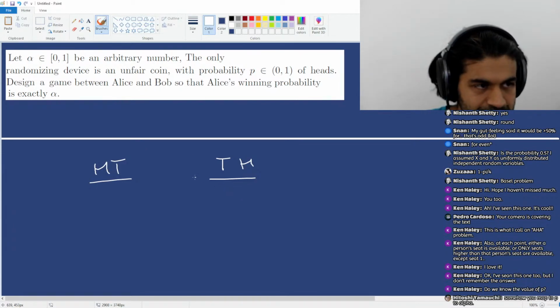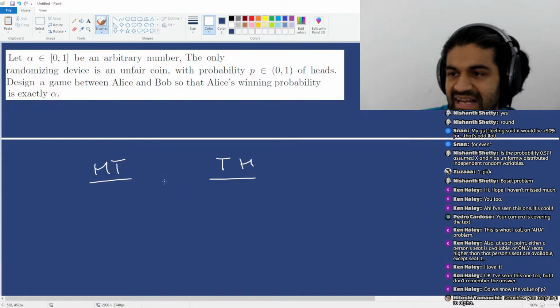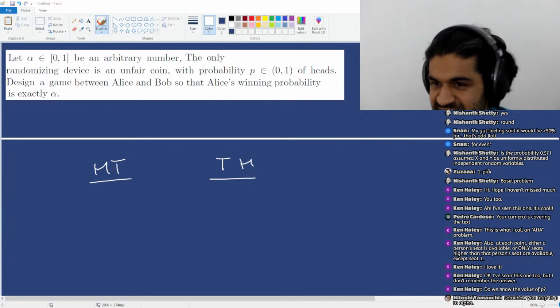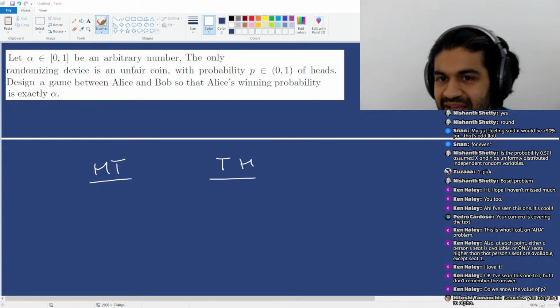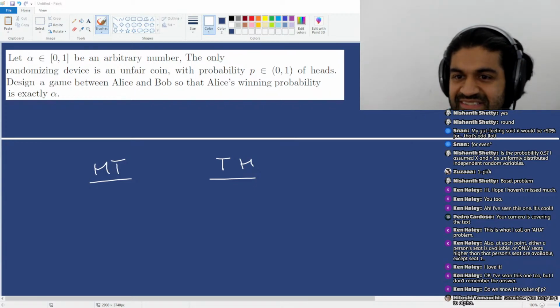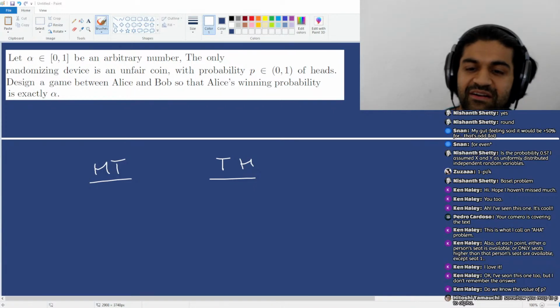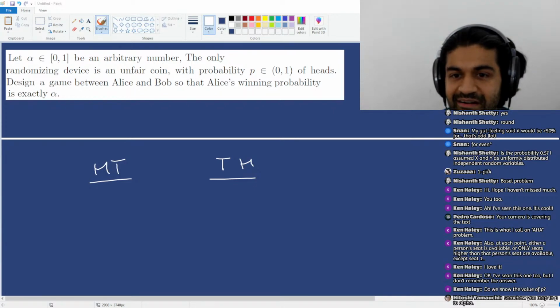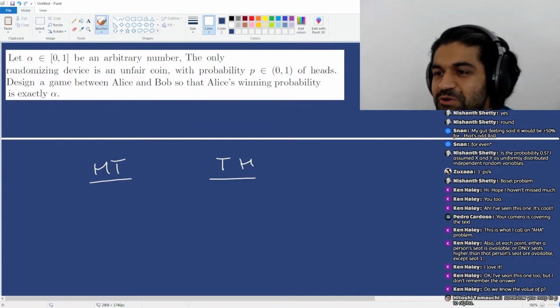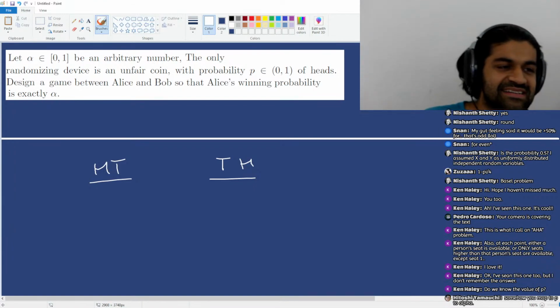And that's how you can turn an unfair coin into a fair coin. Let me know if there are any questions about that. So you can convert an unfair coin into a fair coin by flipping it until you get heads tails versus tails heads. So it turns out it doesn't really matter so much that the coin is unfair. You can just use it because heads tails and tails heads have the same probability, whatever they are. So you can assume for now and forevermore that P is equal to 1/2.